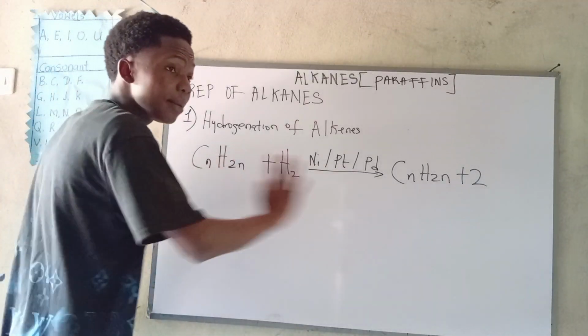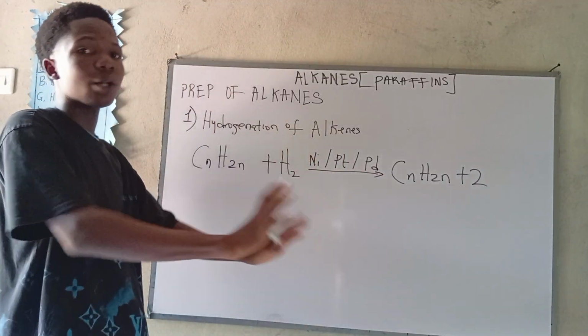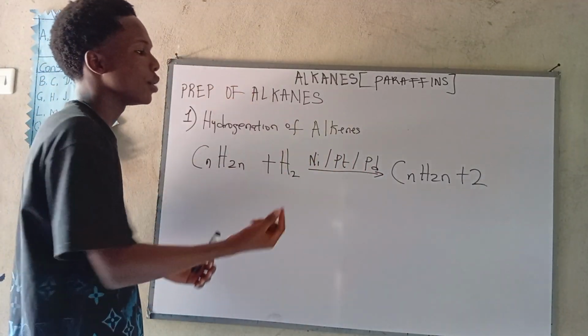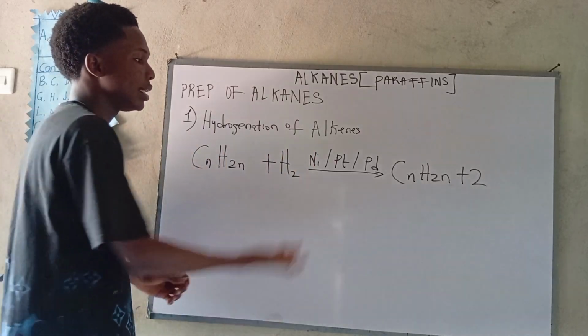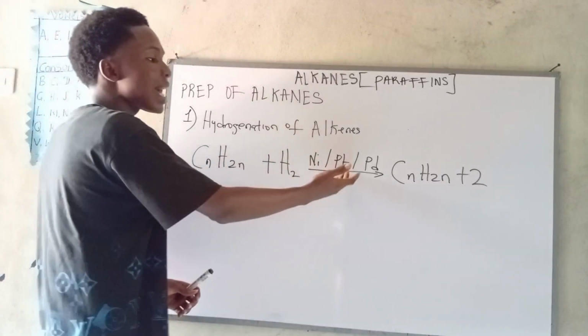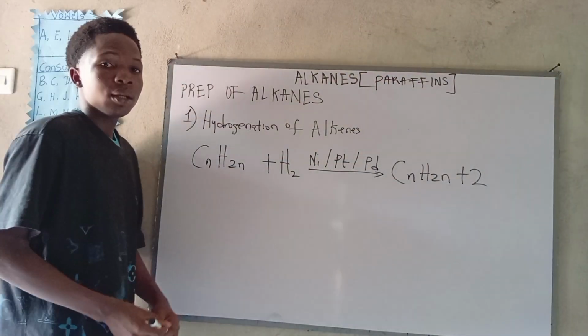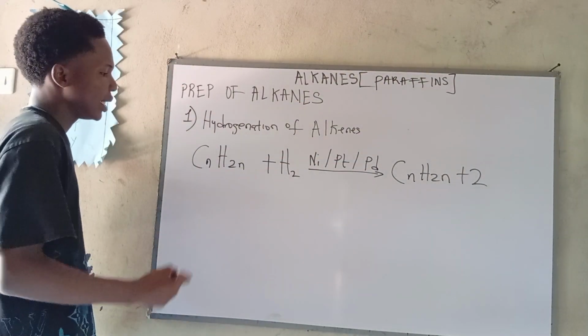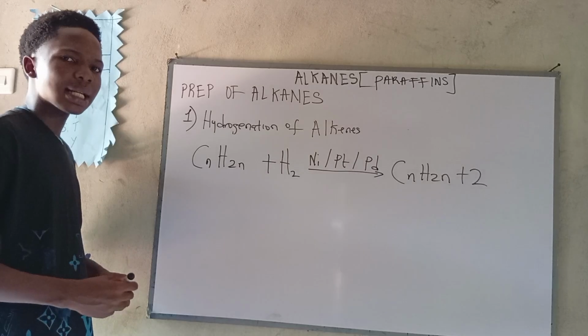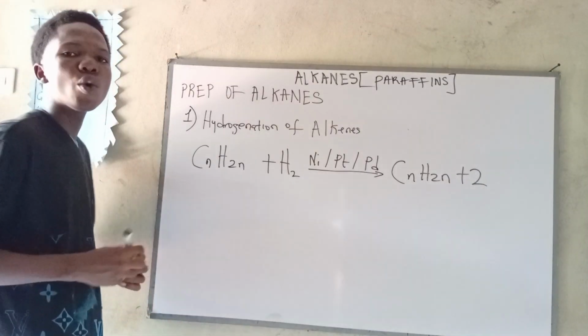We don't use them at the same time, we don't put the three together. No, we use one at a time. It's optional. The one you want to use is either nickel, platinum, or palladium, to get your alkanes. Now, guys, let's use ethene as an example. If we hydrogenate ethene, what will we get?